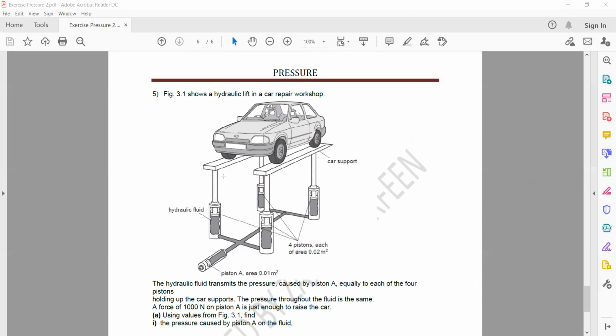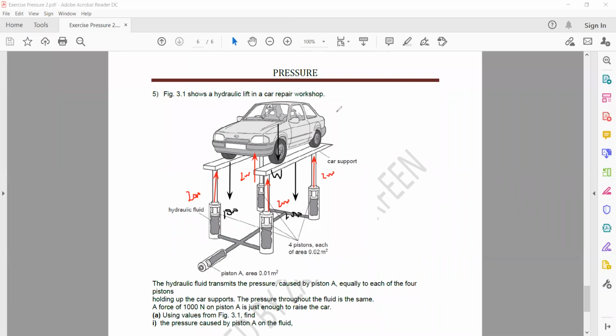The total upward force, each piston is applying an upward force of 2,000 Newton. The weight of the car is acting down. The downward force is the weight of the car, which is acting down. And the weight of the car support, they also mentioned, is also acting down. And weight of each car support is 1,000.